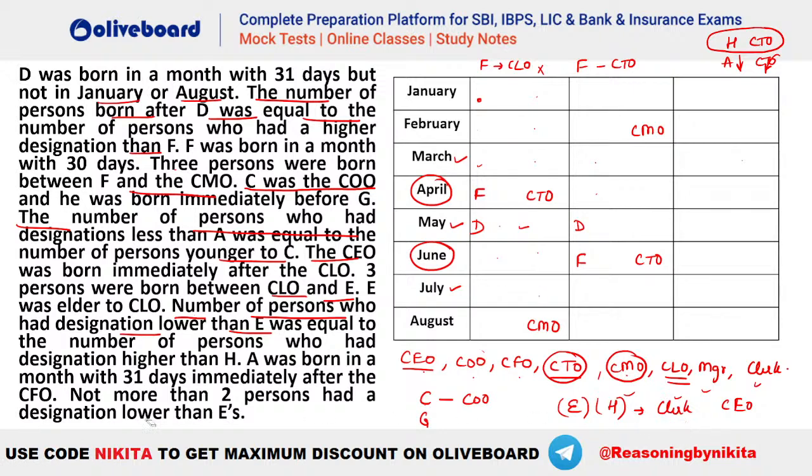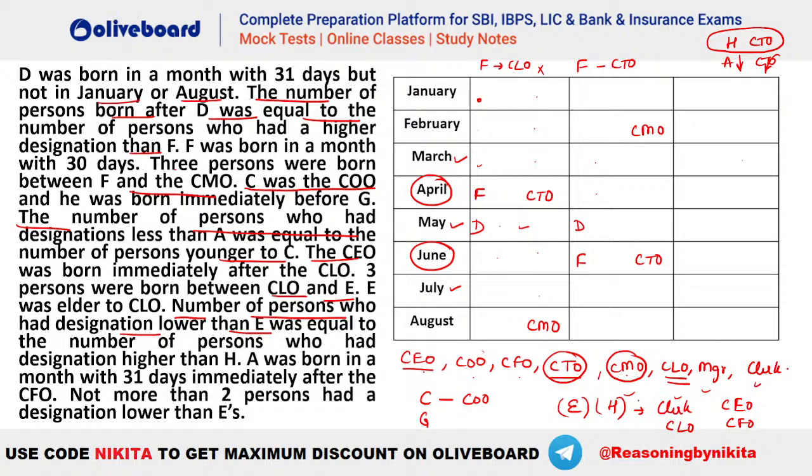CEO is already C, right? So that is not a possibility. Let's say we take your CLO, हो सकता है, हाँ हो सकता है, because this is possible. CLO has not been taken yet, so CLO is this E, so we can have CFO as H, है ना, that is a possibility. And CMO and CTO not possible because CTO is already F in this case, right?